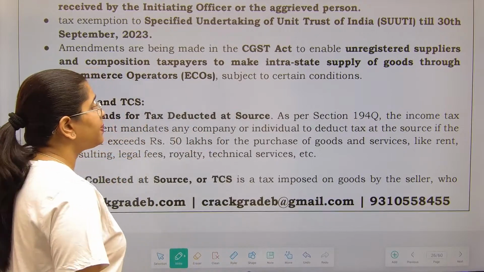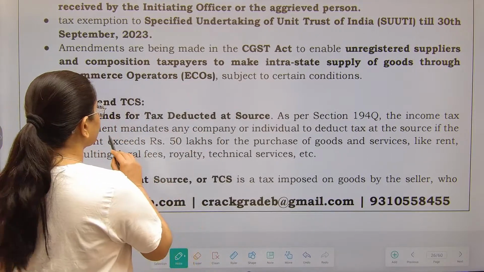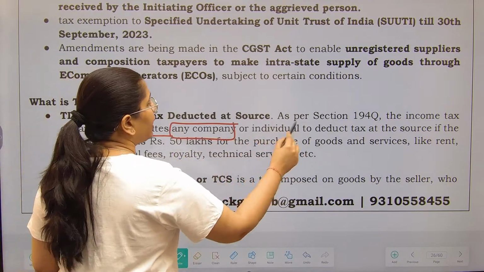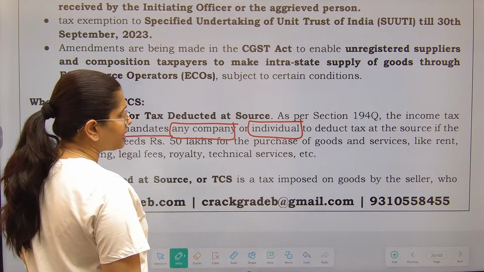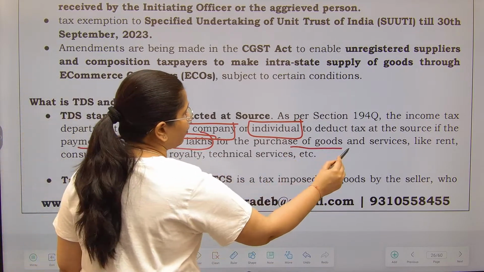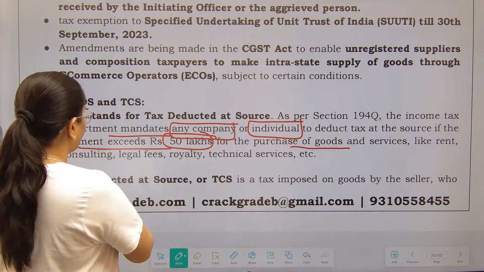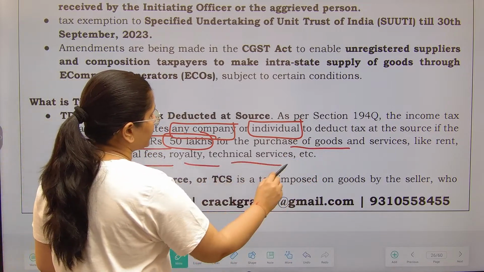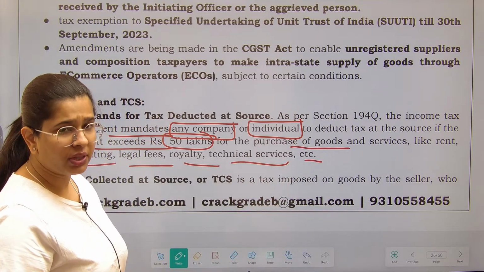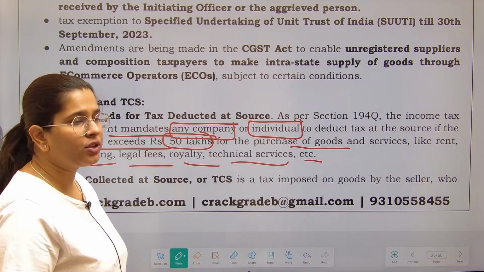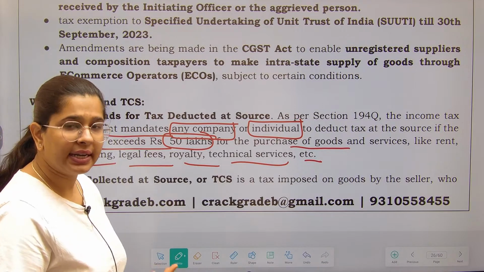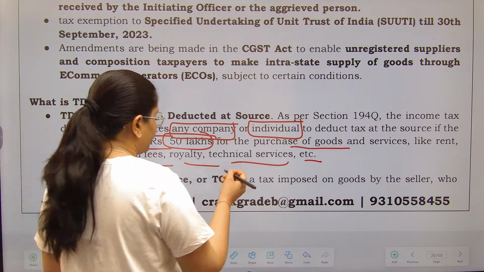So TDS means, as per section 194, the income tax department mandates that any company or individual deduct tax at the source if payment exceeds 50 lakhs for the purchase of goods or services like consulting, legal fees, royalty, technical service, etc. This is just one part. There is TDS on other kinds of things as well, like on salary. So I'll tell you the basics of TDS.